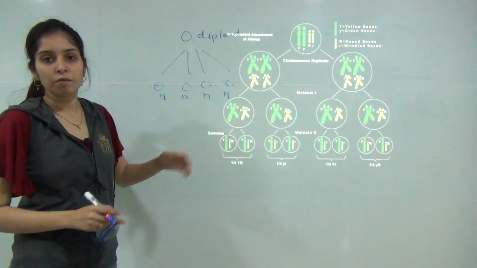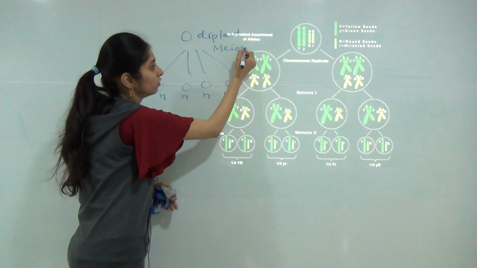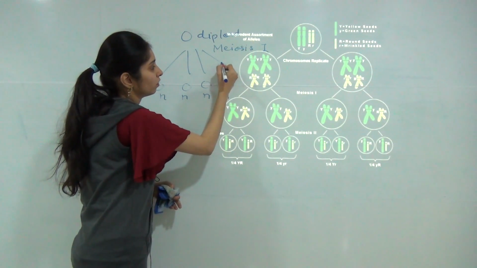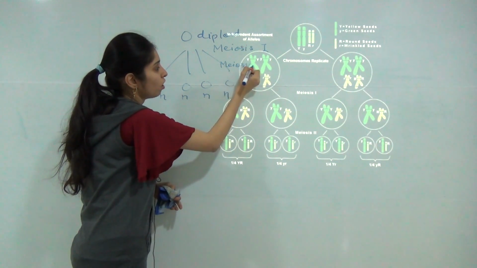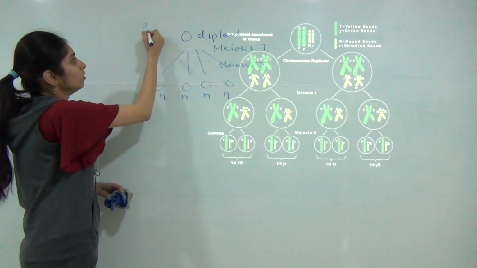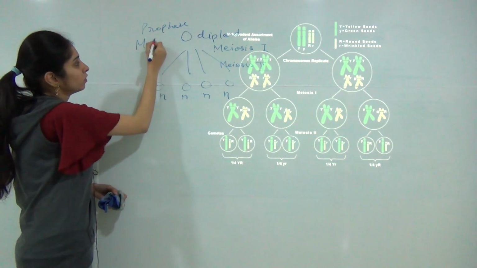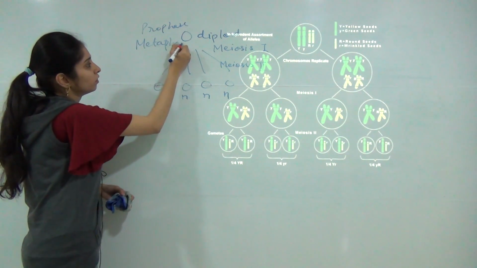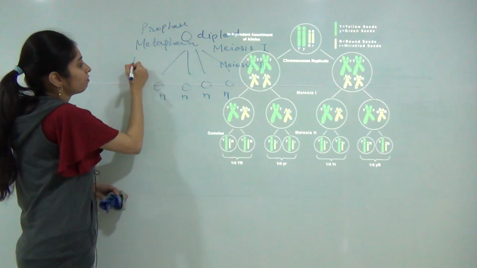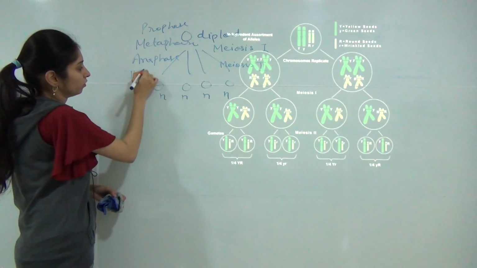Two phases occur, meiosis first and meiosis second. In all these phases, four stages also occur, which are prophase, metaphase, anaphase and telophase.